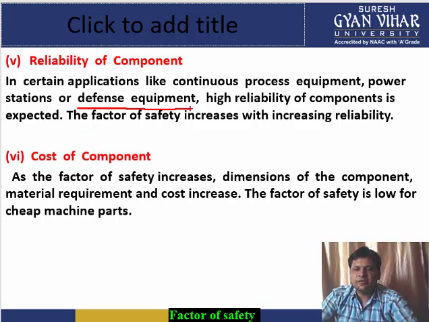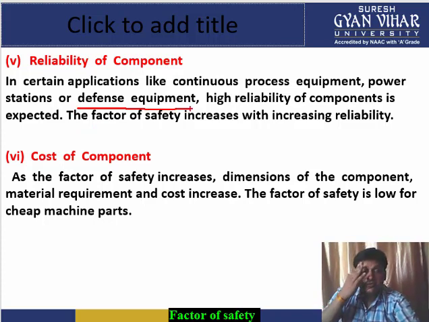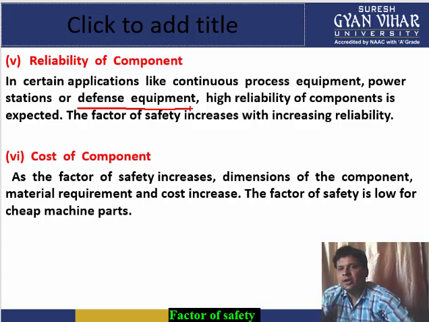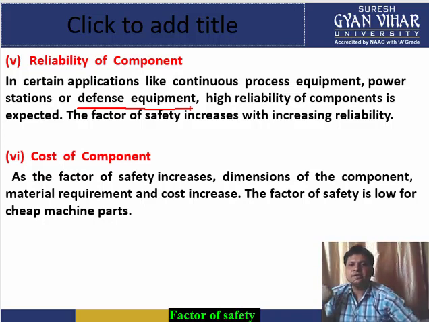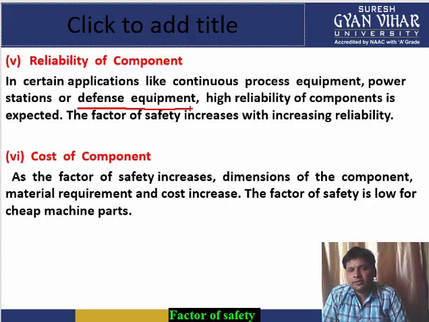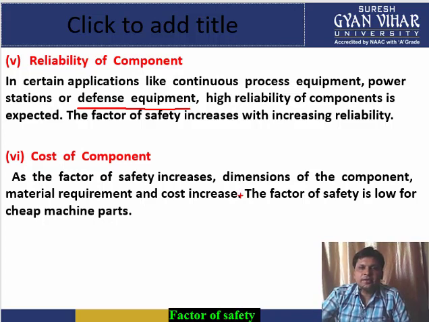Because in the defense sector there is always a situation of war, and if your equipment fails, then there is very much loss. So reliability of the component in that case should be high. Therefore, you would have seen that in the defense sector all the equipment is very bulky, meaning the factors of safety taken are very high. Similarly is the case for equipment used for processing as well as power stations where electricity is generated.